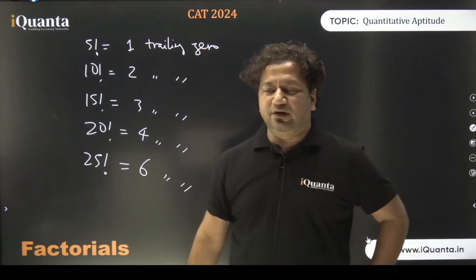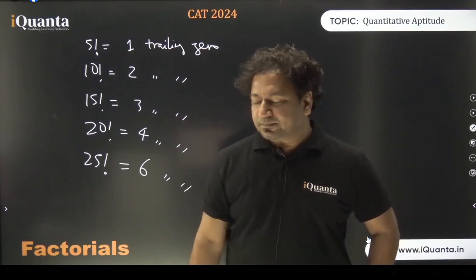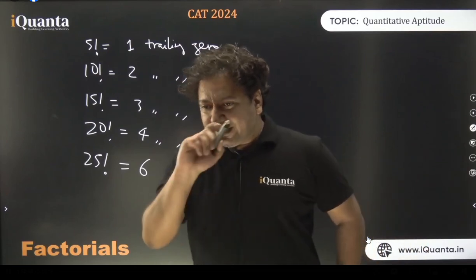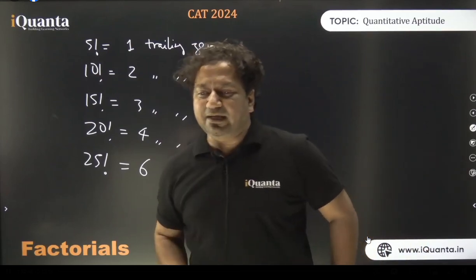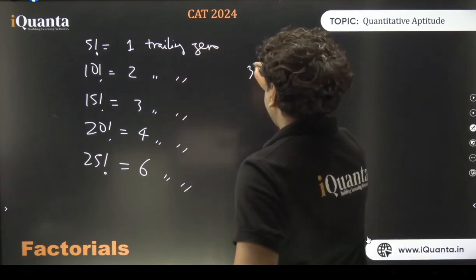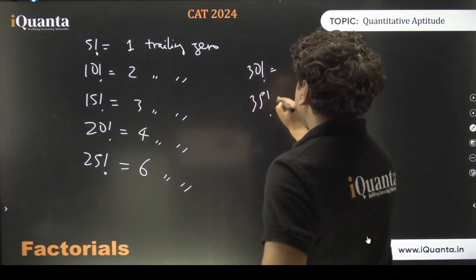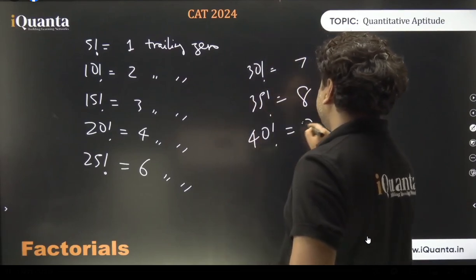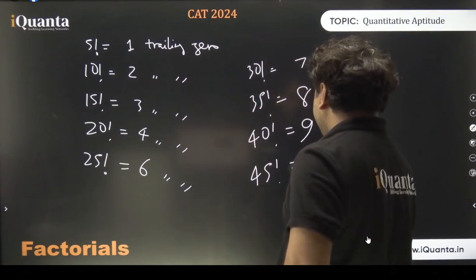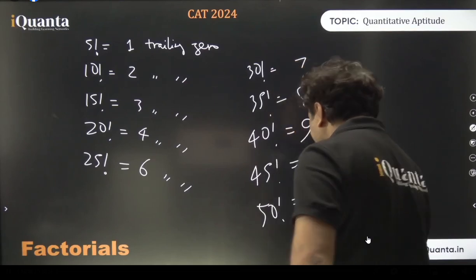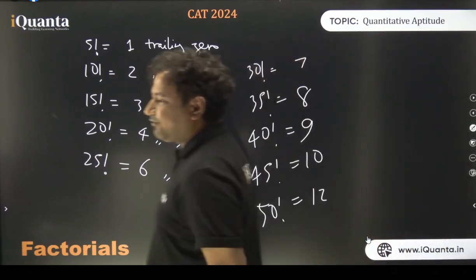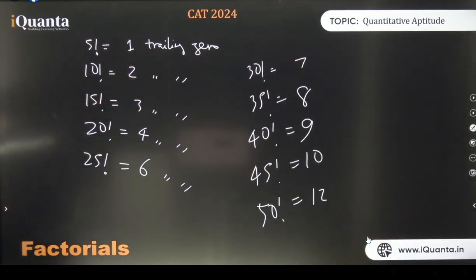125 may be skipped. Very good, that's a nice observation. 6 to 7 will come. Joy, not 125, 50 may be skipped. 25 has 6. In factorial 30, it will be 7 trailing zeros. Factorial 35, 8 trailing zeros. Factorial 40, 9 trailing zeros. Factorial 45, 10 trailing zeros. In factorial 50, it will be 12. Why 12? Because 50 itself is a multiple of 25, which is the square of 5.